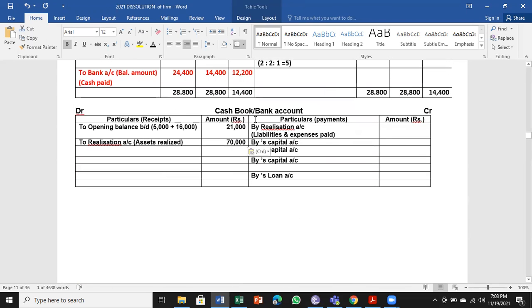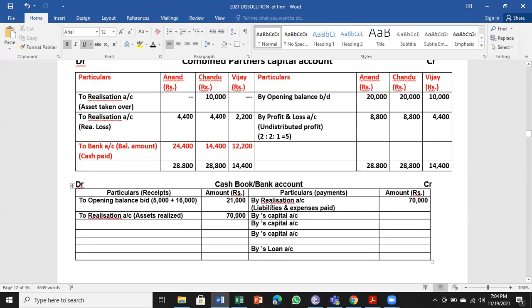So it comes to the credit side as liabilities and expenses paid. The entry will be by realization account. Some people write by liabilities paid. That is wrong. We have to write realization account. For our information, we have written here liabilities and expenses paid to understand for ourselves.